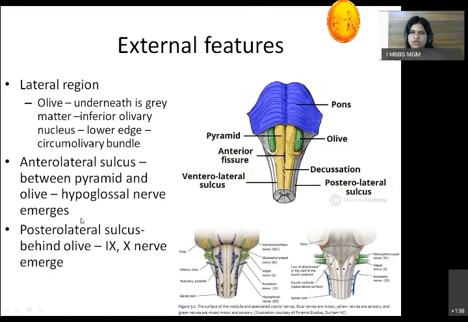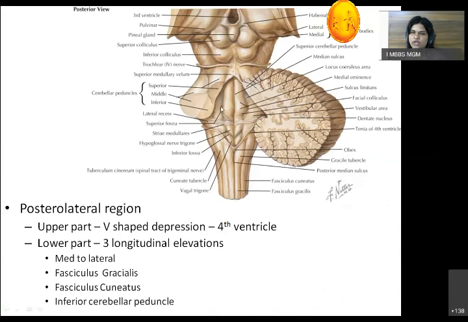So in the posterolateral region, you have to understand the medulla in the upper part. This is the border, the stria medullaris. Above the stria medullaris will be the pons. Below the stria medullaris, there is the medulla. So this upper part of the medulla is an open part. It is a V-shaped depression in the upper part. And in the lower part, we have a closed part of the medulla.